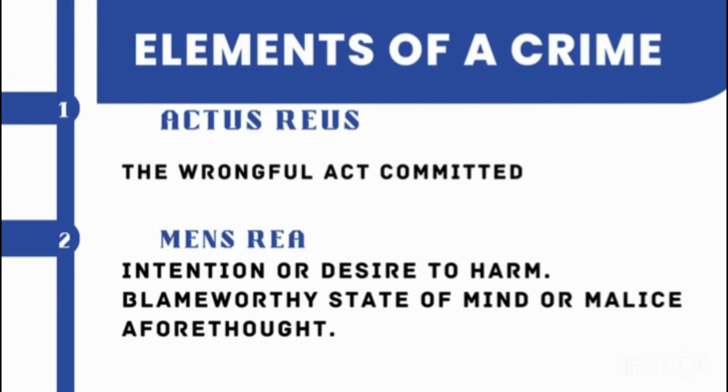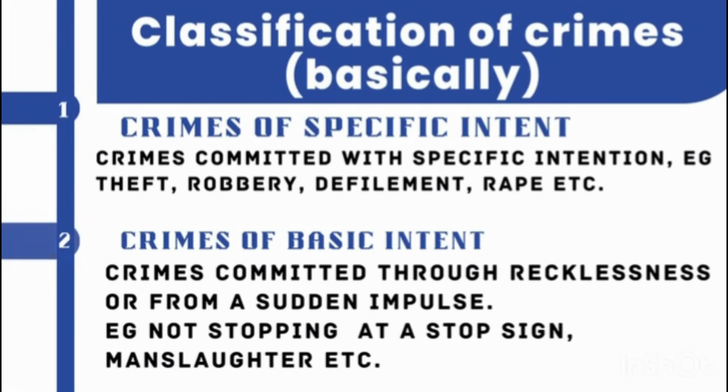The other terms referred to this are: one, blameworthy state of mind, or malice aforethought. All these terms simply mean the intention or desire to harm. So do not be confused. They may use malice aforethought, blameworthy state of mind, guilty state of mind. They are simply talking about the mens rea, which is the desire or the intention to cause what? Harm. So these are the two elements of a crime.